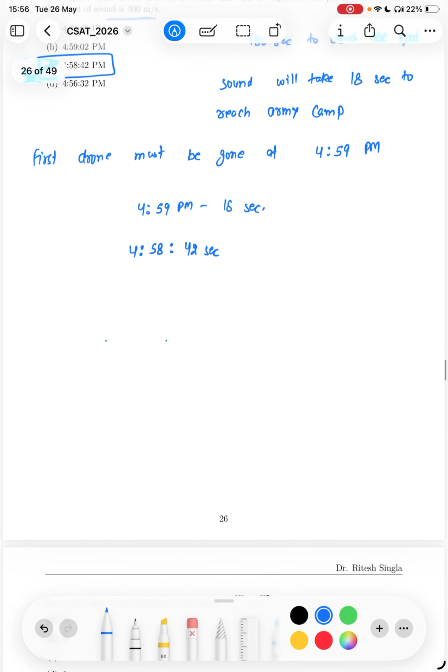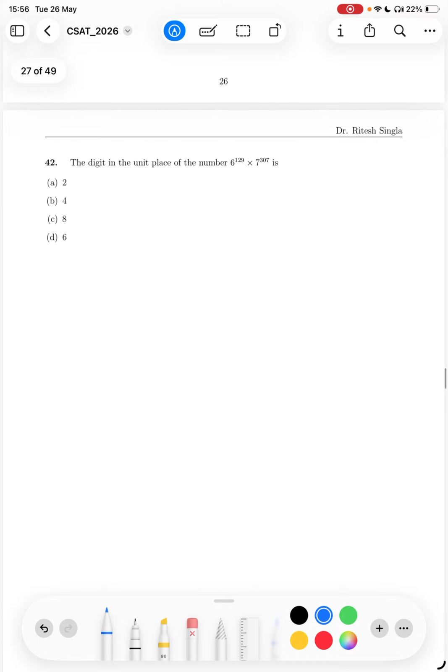Okay. Let us move to the second question. The digit in the unit place of the number. This is the favorite question of UPSC when it comes to CSAT. They always ask the remainder when it is divided by something. Okay, if this number is divided by 5, if this number is divided by 3, what will be the remainder?